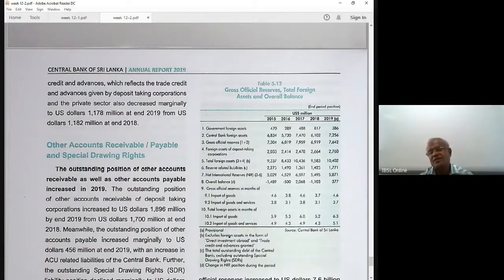Our total reserves are enough to finance 4.6 months of imports. In 2016, our total reserves financed 3.8 months. If a country has disturbances, a war period, during the war period, I can remember in the 1970s, 80s, our reserves went down, a huge drop in reserves. Only 1 week of imports could be financed using our reserves. It is coming down. Now, these are very healthy situations. 5 months of imports can be financed.